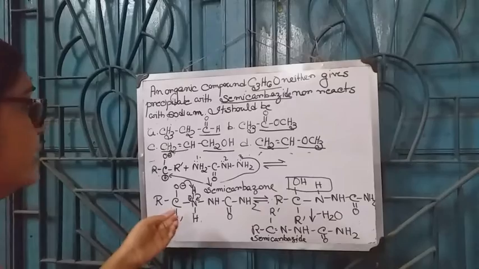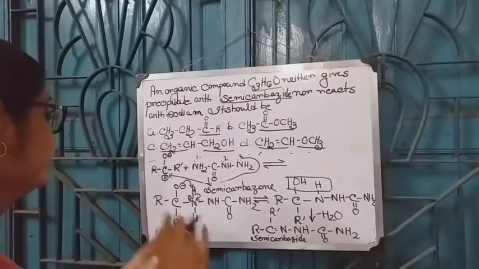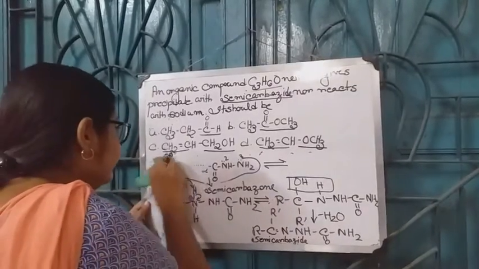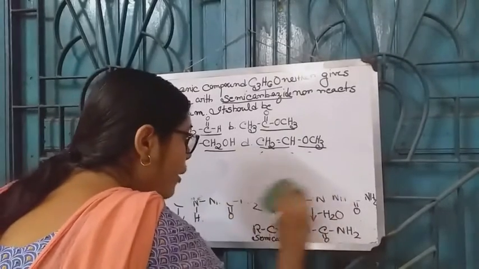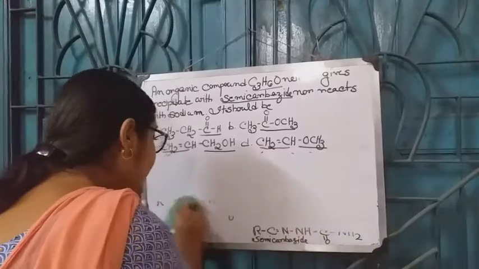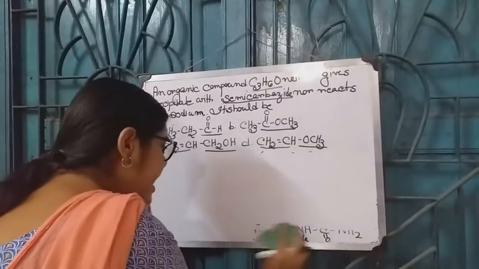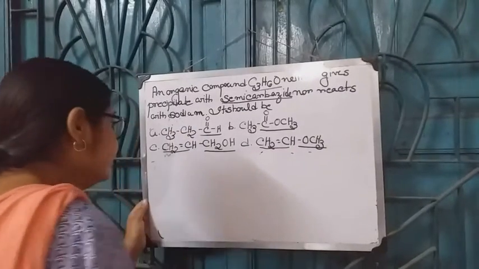Now the second criterion is that this compound does not react with sodium. Which types of compounds react with sodium?